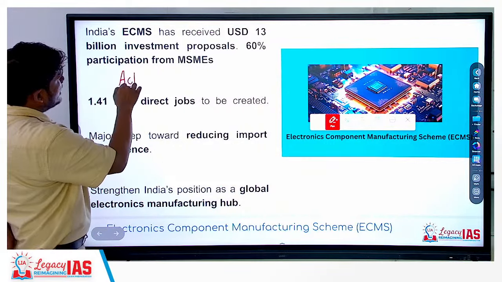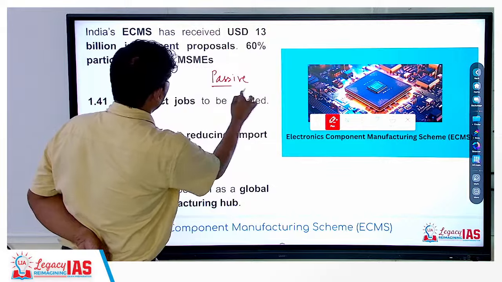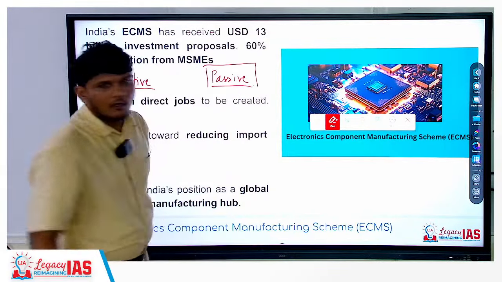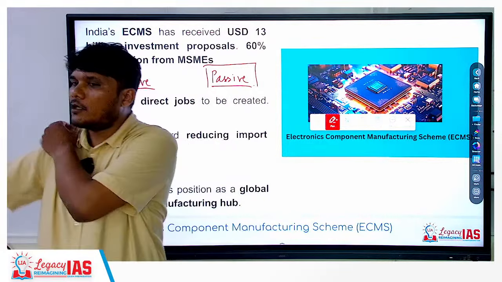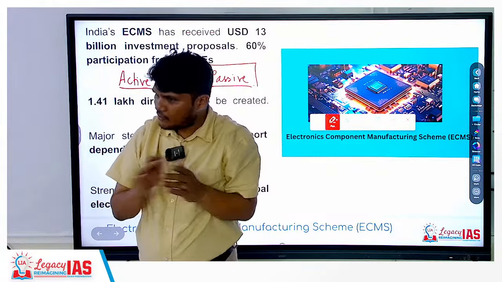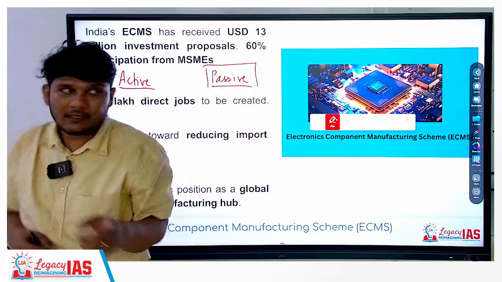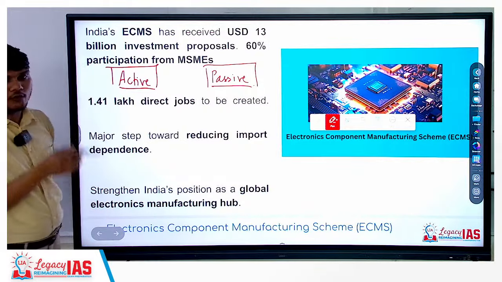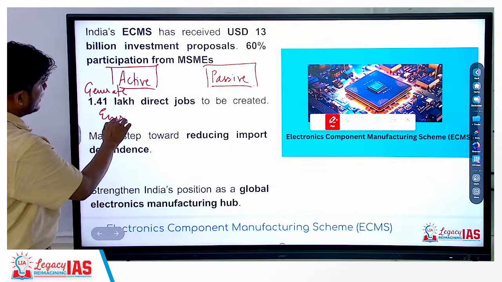One is the active component and the other is the passive component. The passive components of electronics are those components which do not generate any energy. They would not need any power source to work. Whereas the active components are those components that are going to generate energy.